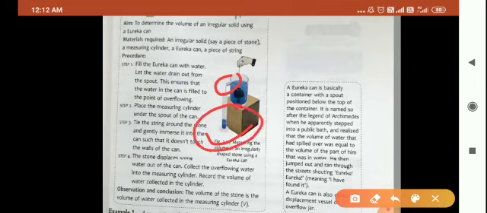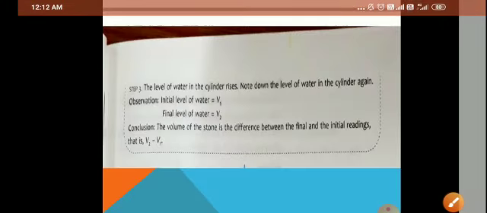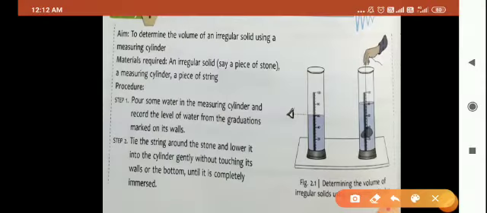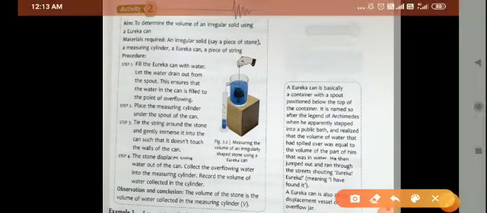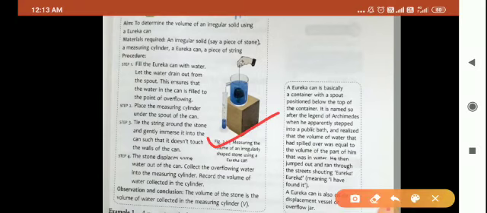Now what will you do? Since you have to find the volume of the stone, the volume of the water collected in the cylinder will be equal to the volume of the stone.